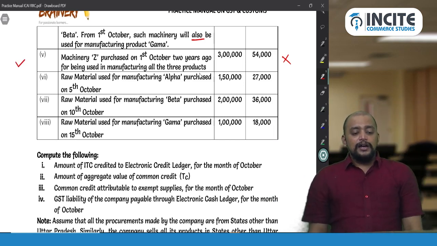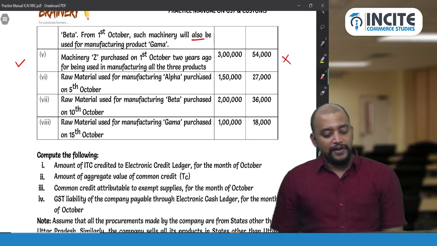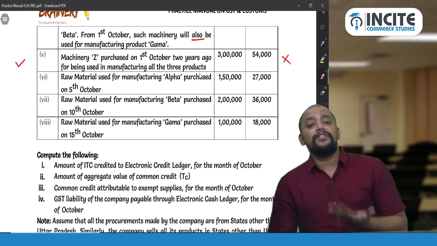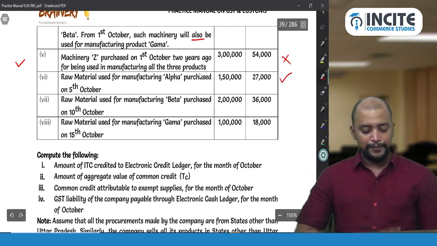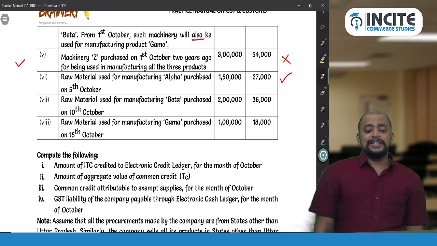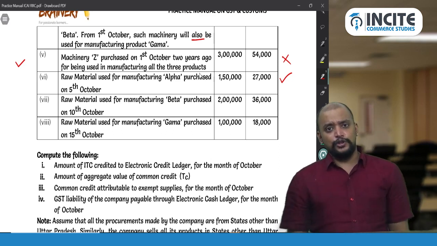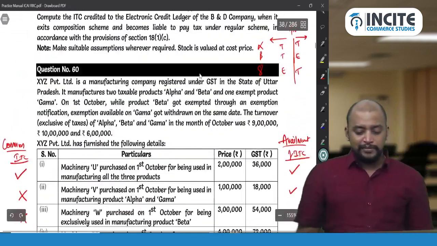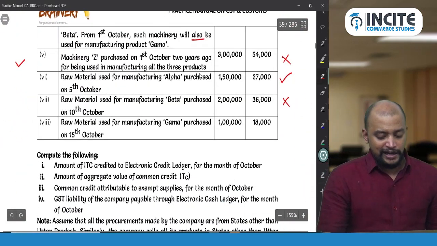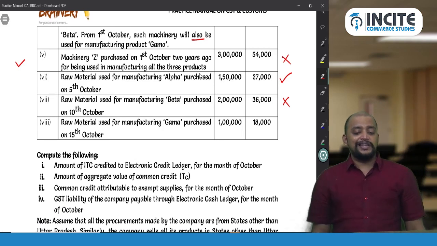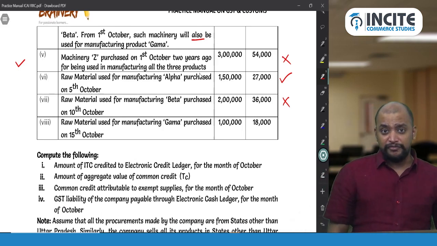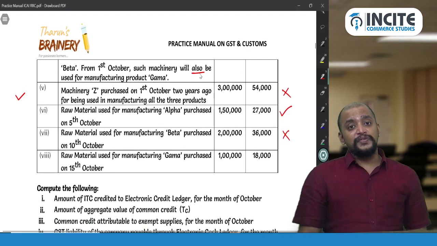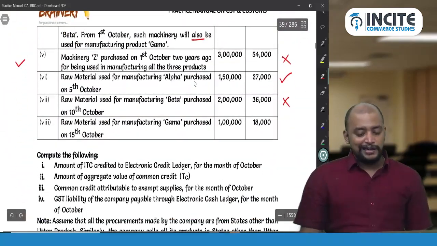Then raw material used for manufacturing alpha purchased on 5th October. So this month we purchased, used only in alpha. Alpha is taxable, so ITC is available. Raw material used for manufacturing beta purchased on 10th October. Beta is now exempted, so ITC cannot be availed. Raw material used for manufacturing gamma purchased on 15th October, this month only, and it is used for gamma. Gamma is taxable, so we can take the ITC.